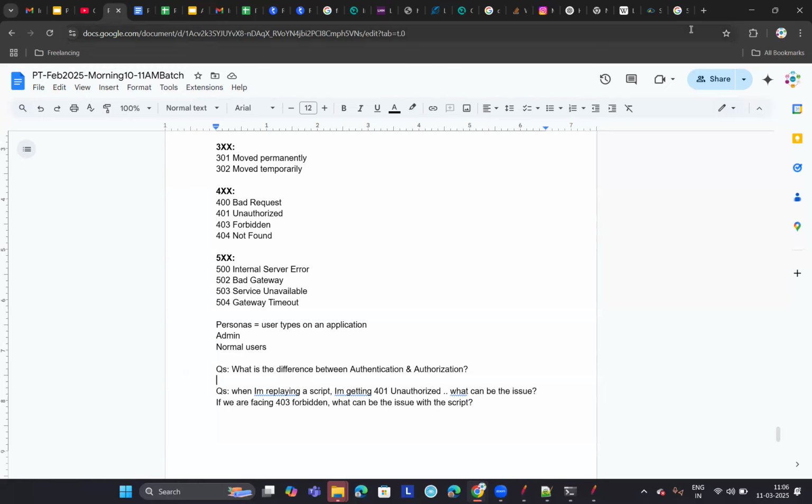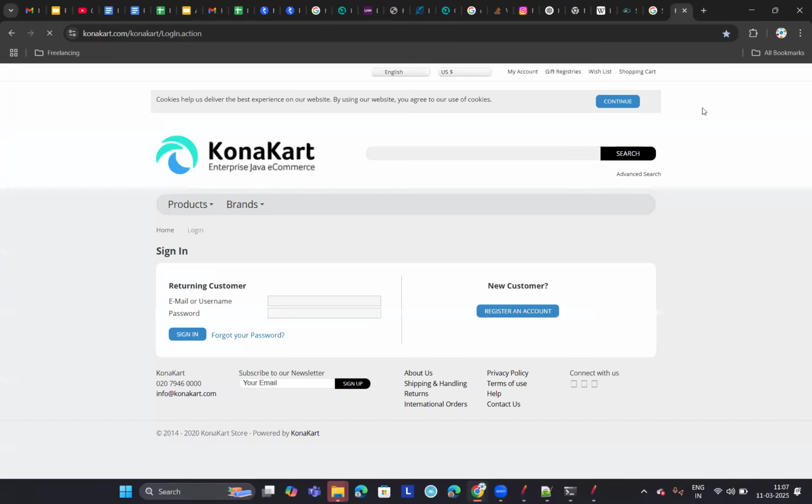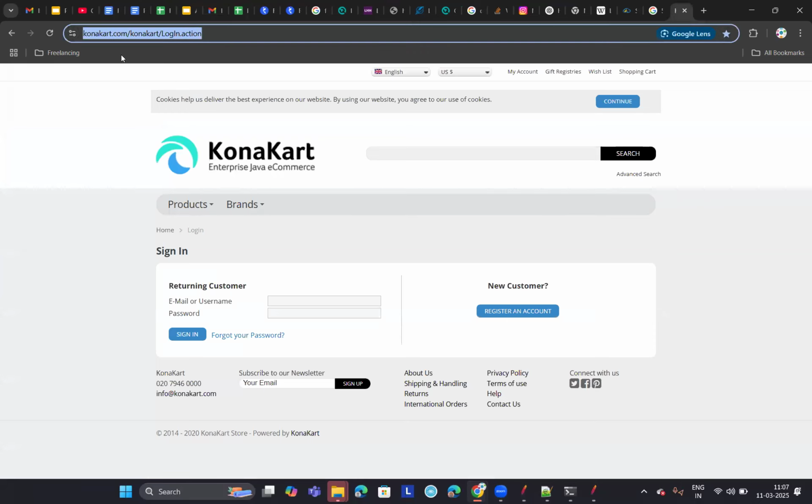We have one website which frequently shows service unavailable. Let me check if that application is up now. Seems like the application is working. So note this URL, I'll show that. If you check any time from Saturday afternoon, you'll see 503 service unavailable, because they bring down the application on weekends.